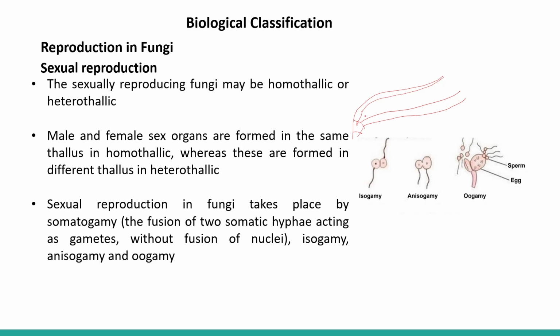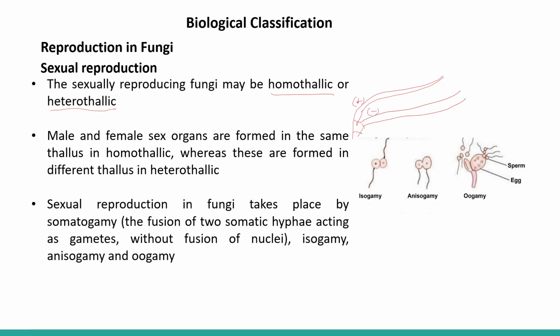Now, homothallic means the thalli or the hyphae are of the same type. Heterothallic means the hyphae are of different types. So sometimes the hyphae are noted as plus strain, and sometimes as minus strain.